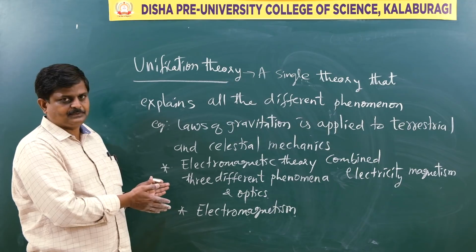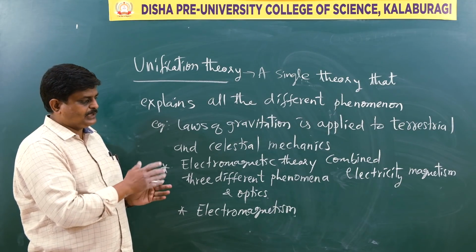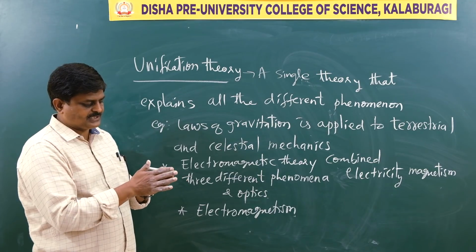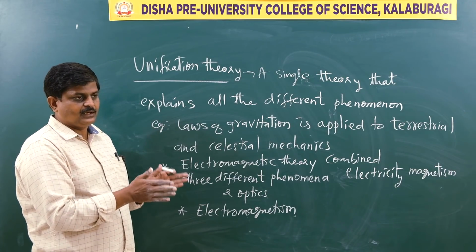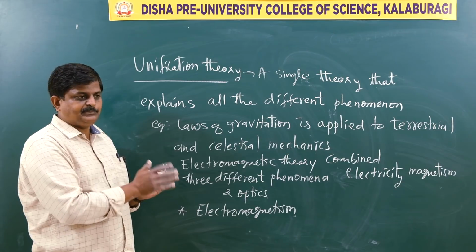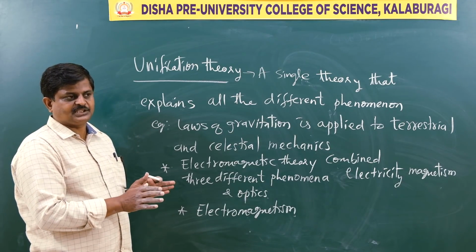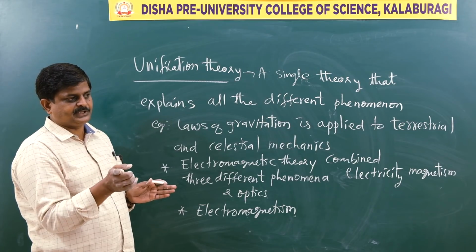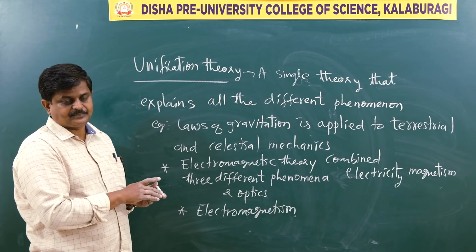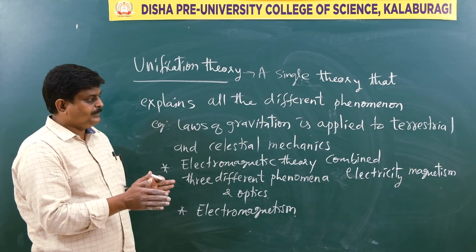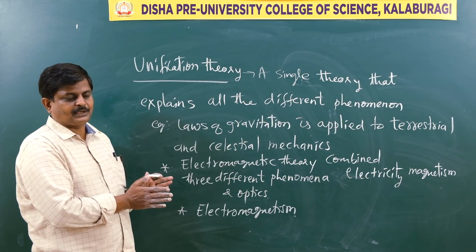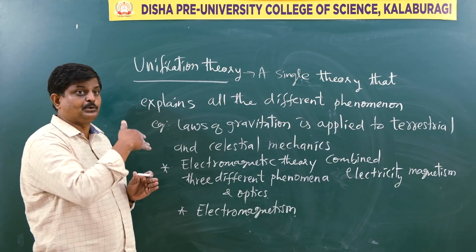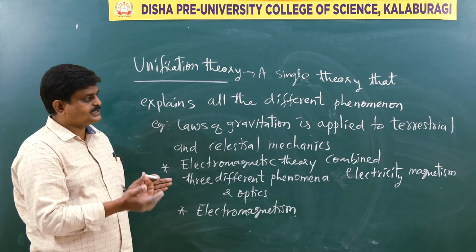Same Newton's formula. That is, while calculating the force between the masses of any two bodies on the earth, the same formula could be used to measure the force between the mass of the earth as well as the mass of the sun. Just see, the same basic law can be applied in different regions and different domains also. So why is this possible?